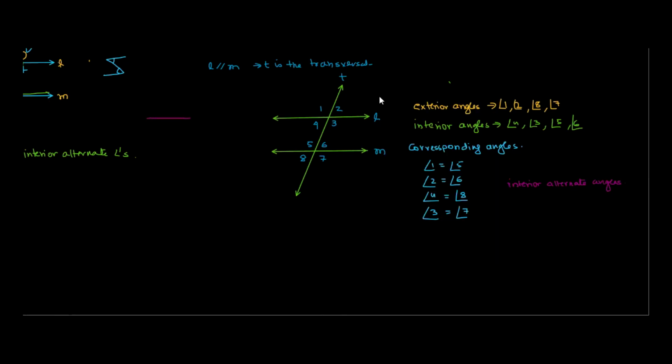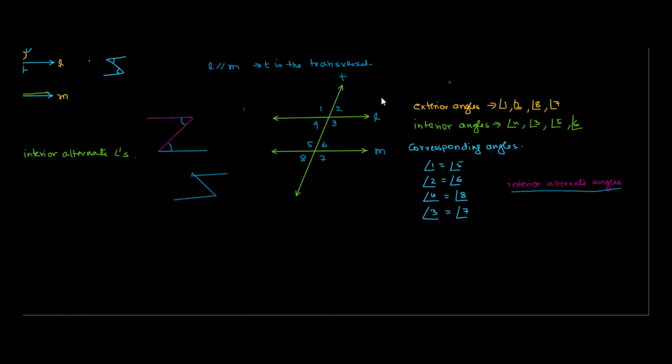It is forming a Z. A Z that is getting formed. This pocket of Z and this pocket of Z become equal. They are known as interior alternate angles. Making sense? If it was a Z written in the reverse order, if let's say this is a Z written in reverse order, still then it will be a case of interior alternate angles.